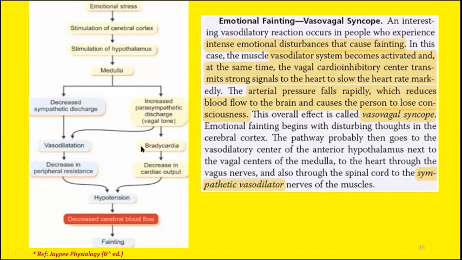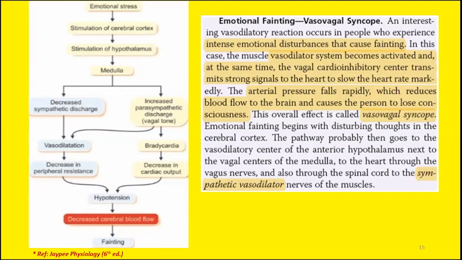When the heart rate is reduced, the cardiac output will be compromised. When the cardiac output is compromised, the arterial pressure will drop. So the eventual outcome in vasovagal syncope is decreased cerebral perfusion. Due to the drop in the arterial pressure, the blood flow to the brain will be compromised and the person will faint. So this is the concept of vasovagal syncope.